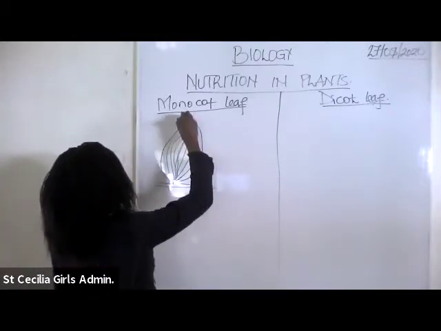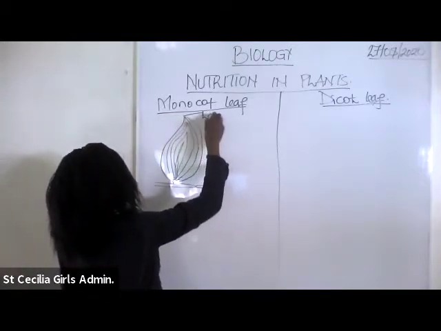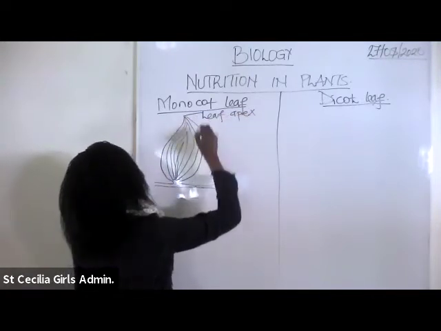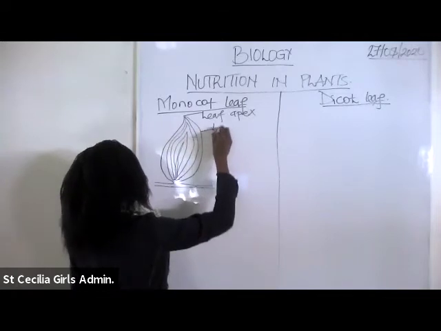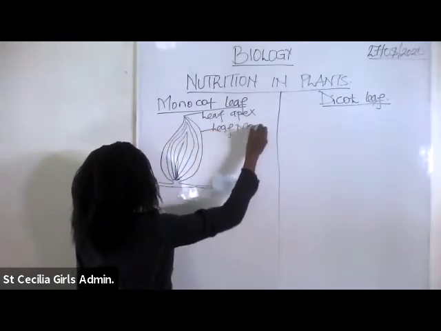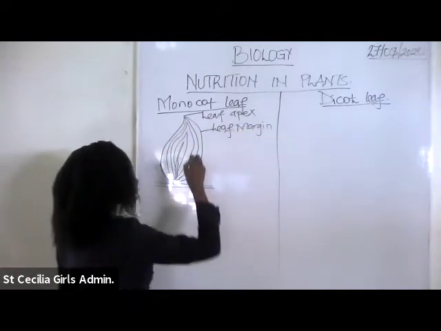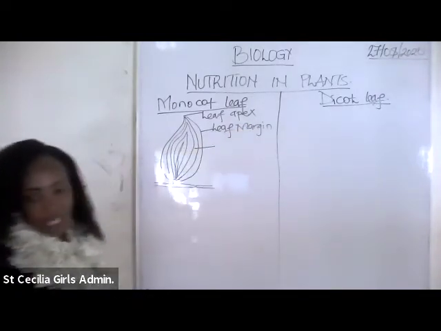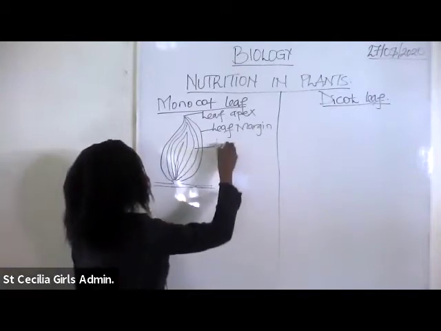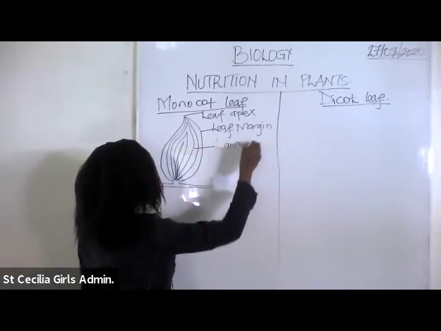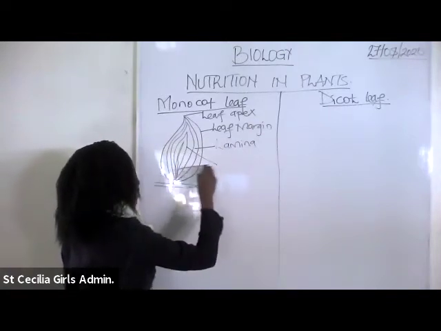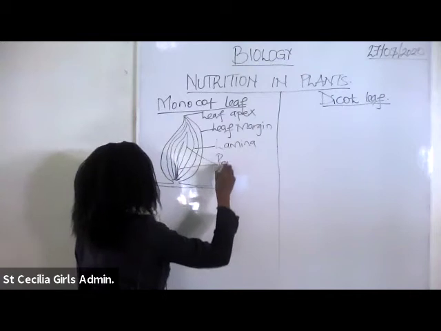So up here we have what we call the leaf apex. We have leaf margin. We have the lamina, and we have parallel veins.